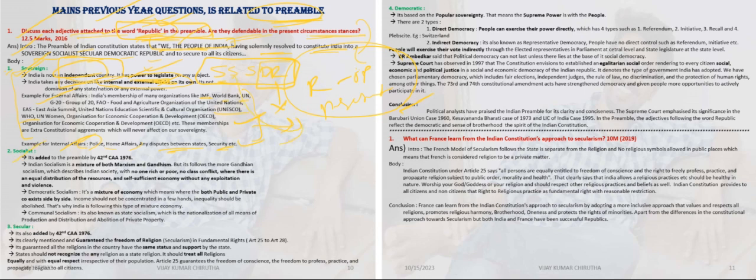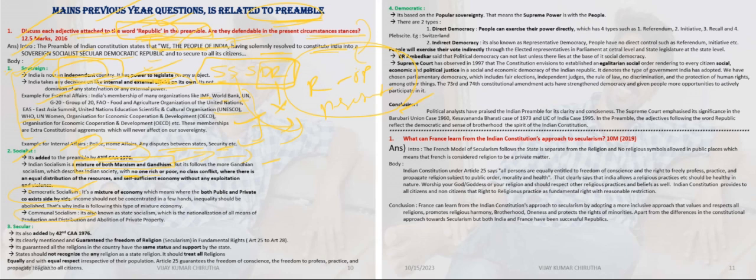Socialist is a term added by the 42nd Constitutional Amendment Act. There are two kinds of socialism existing in the world: one is democratic socialism, and the second is communal socialism. India is more following democratic socialism. We can say Indian socialism is a mixture of both Marxism and Gandhianism. But when it comes to Indian socialism, it is more inclined towards Gandhian socialism, which describes the Indian society.